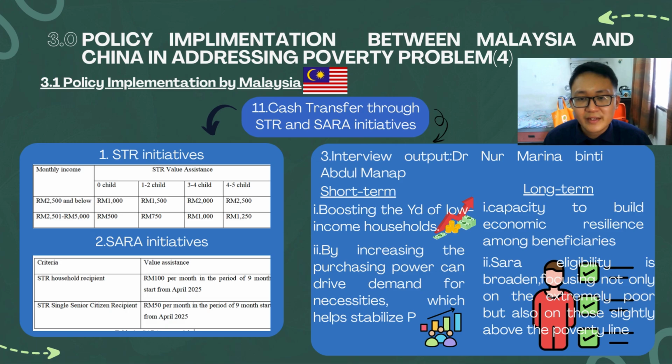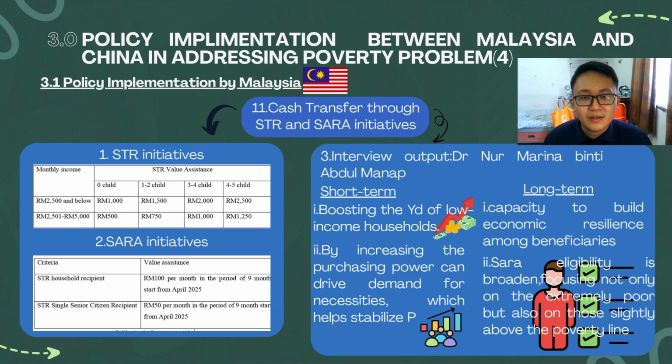So next is the SARA initiative, especially for the SDR household recipients. They can get 100 ringgit per month for a period of 9 months, starting from April 2025. And then the SDR single senior citizen recipients can get 50 ringgit per month for a period of 9 months, starting from April 2025.